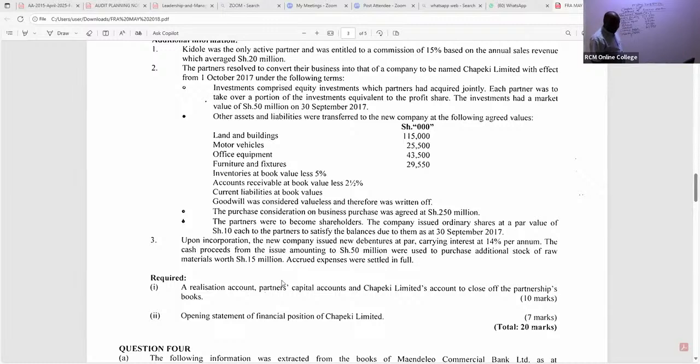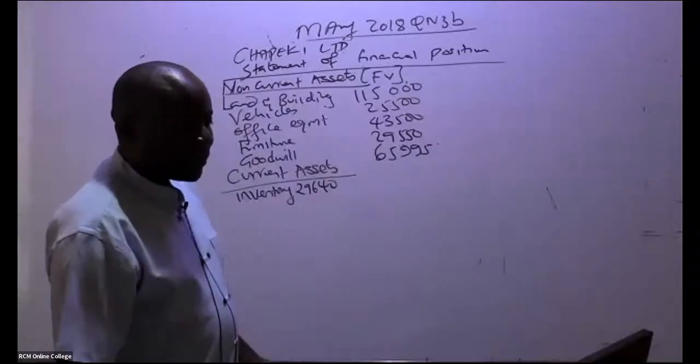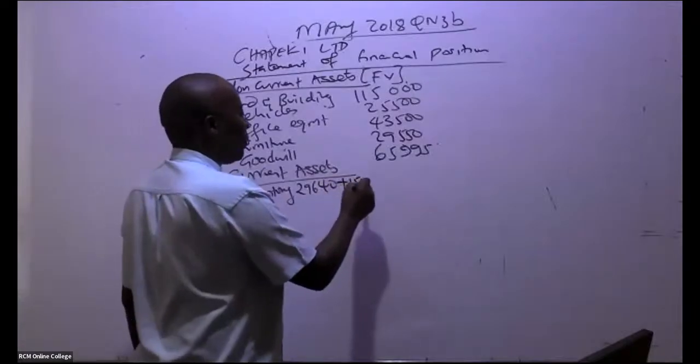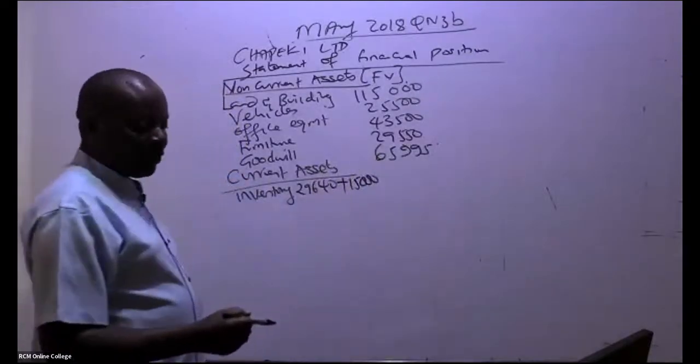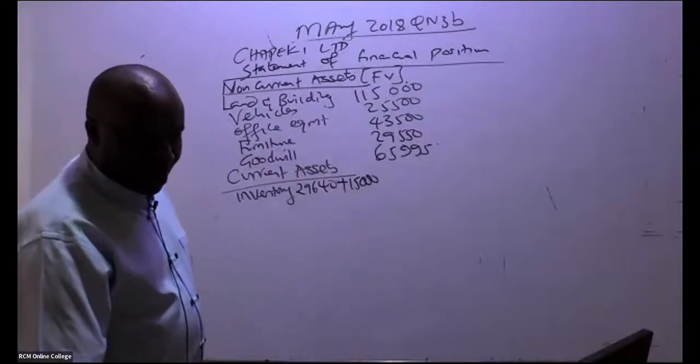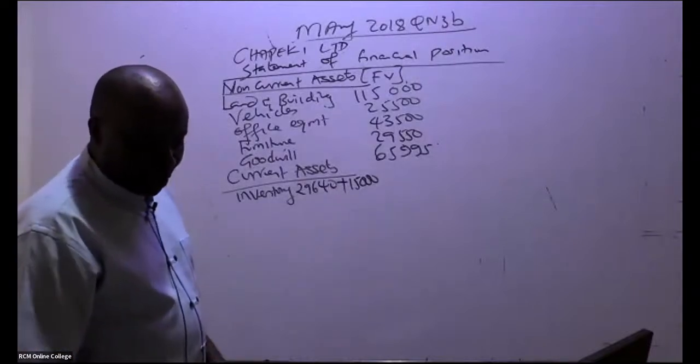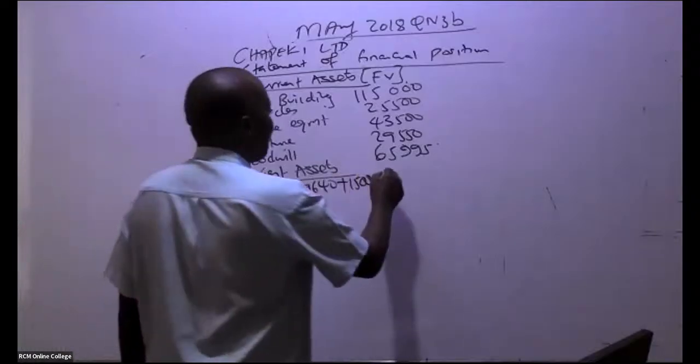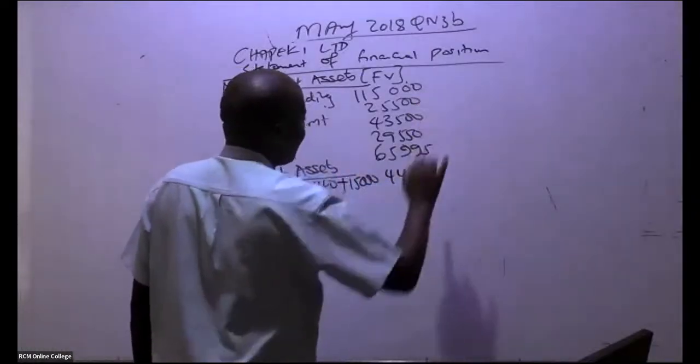So in this case, the cash proceeds from the issue, amounting to 50 million, were used to purchase additional stock of raw materials worth 15. Of course, as we are working with fair value, plus 15,000. Remember, we're cutting the 3 zeros. So this gives us what figure as inventory? 44,640. Thank you very much. These are marks passing like that.